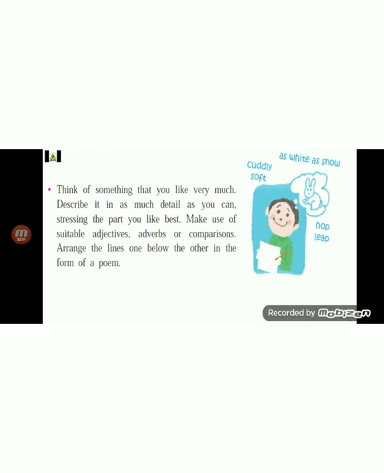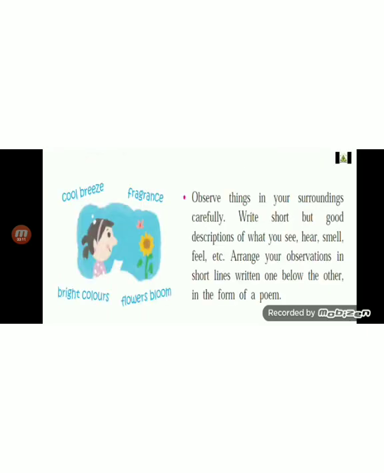So the second tip is, what you like, you need to describe and, using adjectives, adverbs and comparisons, arrange them properly. Next, observe things in your surroundings carefully. Write a short but good description of what you see, hear, smell, feel, etc. Arrange your observations in short lines written one below the other in the form of a poem.